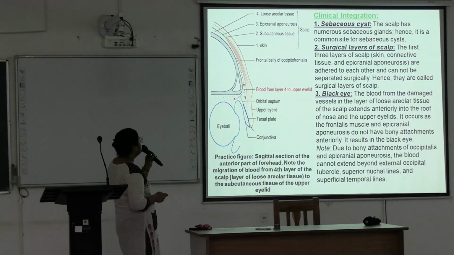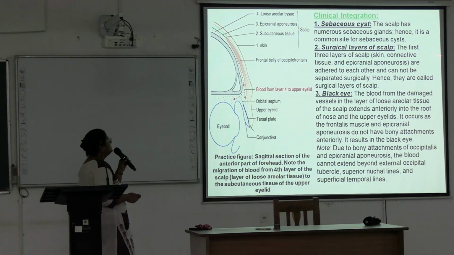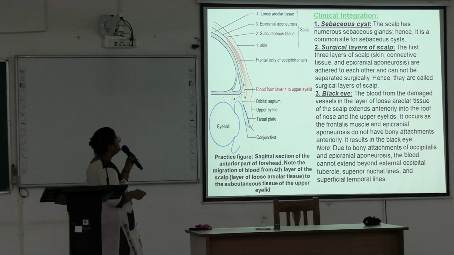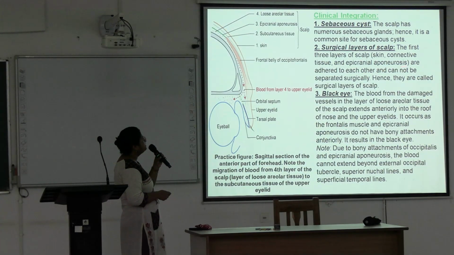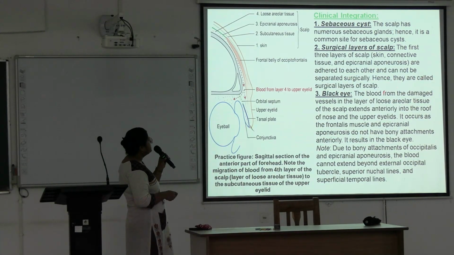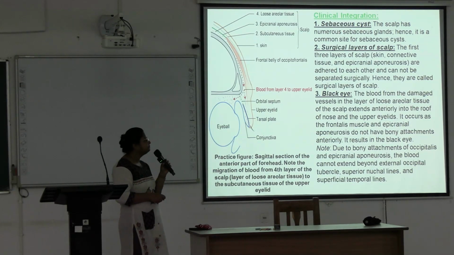Next is the surgical layer of the scalp. The first three layers that we have already discussed: skin, connective tissue, and epicranial aponeurosis. They are adhered to each other and cannot be separated surgically. Hence, they are called the surgical layers of the scalp.